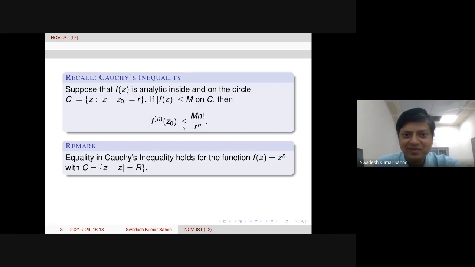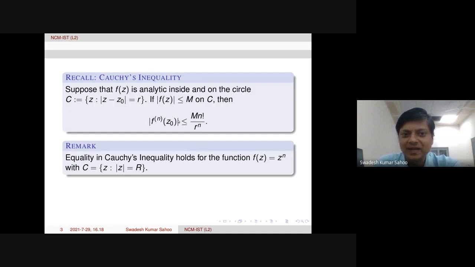This inequality will become an equality if we take the function f of z equal to z to the power n, and any circle centered at the origin with radius r. So z0 is 0, and the radius is r, which one can choose arbitrarily. Then for this function equality holds. Therefore this inequality cannot be improved further, because there is a function for which equality holds.